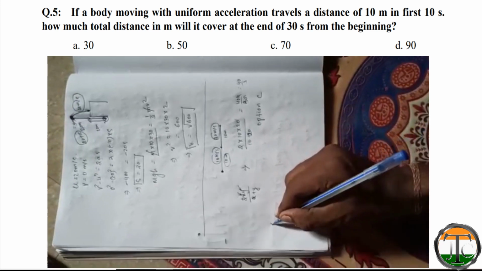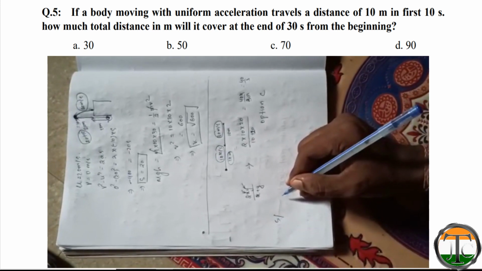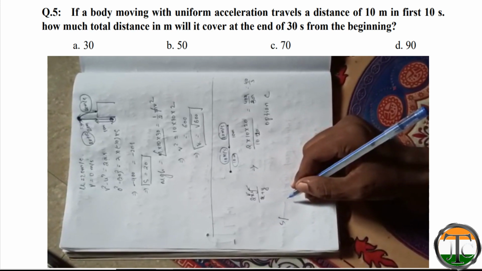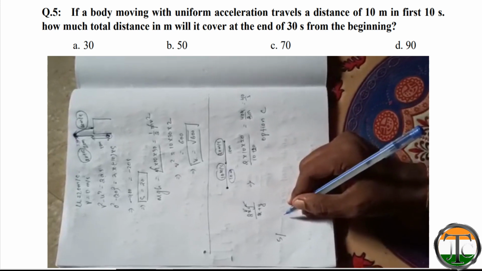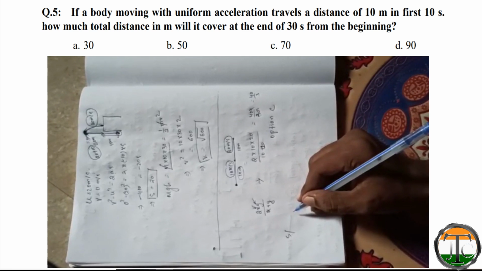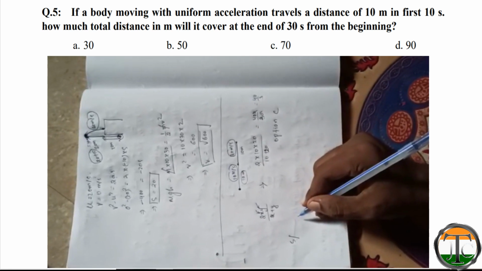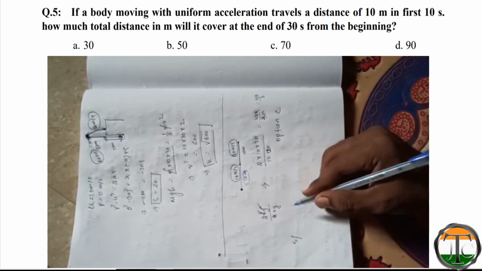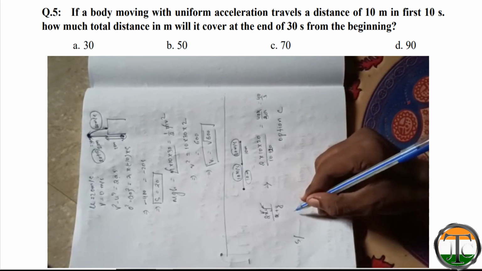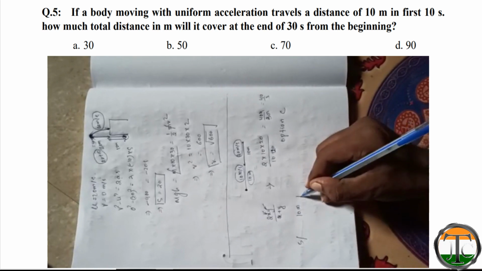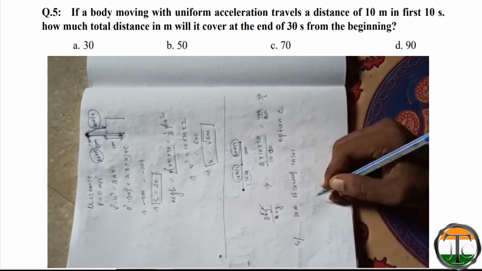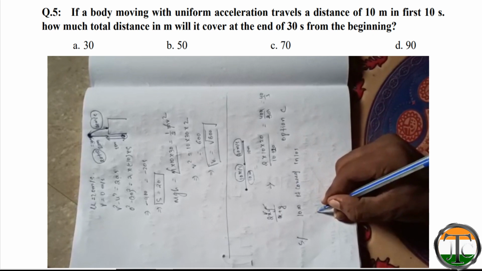Now we will solve question number 5. Question number 5 is, given that a body moving with uniform acceleration travels a distance of 10 meter in the first 10 seconds, how much total distance in meter will it cover at the end of 30 seconds from the beginning? So what is given? The first 10 meter it covered in 10 seconds.